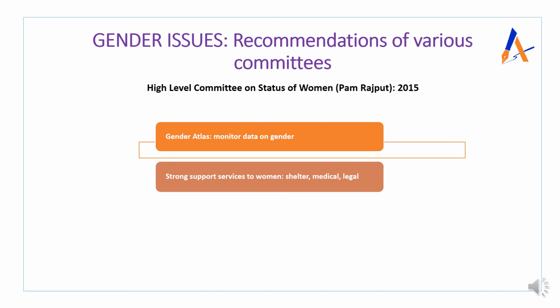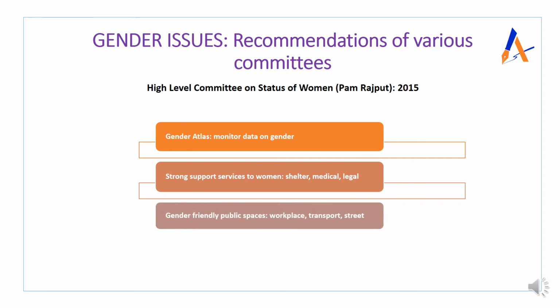women with respect to shelter, medical and legal aid. That is very important because women lack financial support or other support related to these issues, so that they can have their own independence. Next, gender friendly public spaces should be there from a safety and security point of view, be it at the workplace, be it transport or the street. So these are self explanatory points. Just take the name of the Pam Rajput Committee and write these.